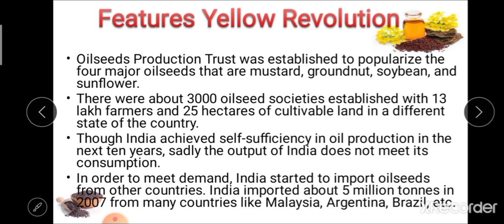India imported about 5 million tons in 2007 from countries like Malaysia, Argentina and Brazil. So this is all about the features of the Yellow Revolution in India.